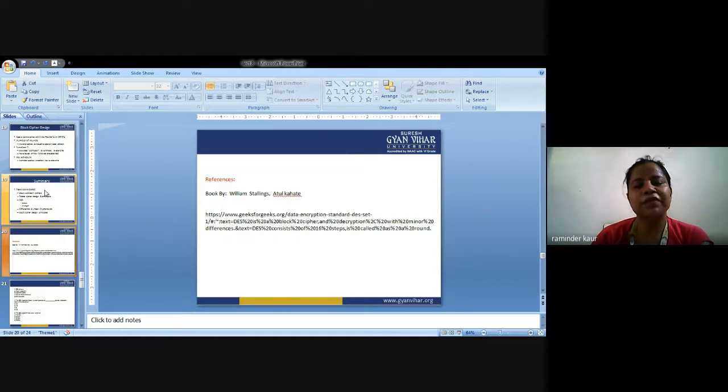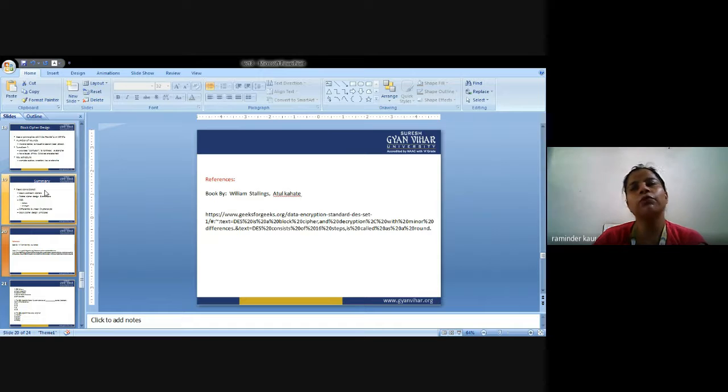Next is references. References are given. You can read a book about network security by author William Stallings or by Atul Kahate. If you want to go for the foreign language, then I recommend William Stallings.